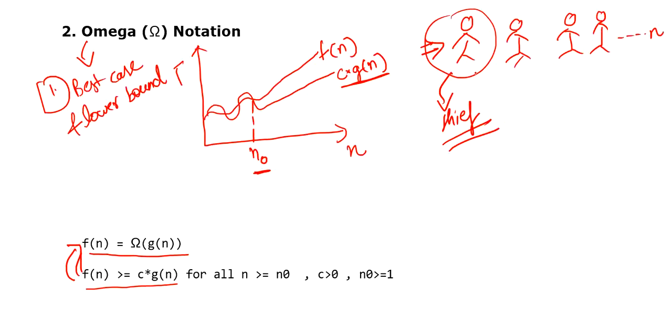Now what is the lower bound here in this case? That you cannot move below this person, right? Because you are starting from there. So at least one person should be checked, right? So you are starting from this person. So this scenario is representing the omega notation, right? I hope you understood what omega notation is now.